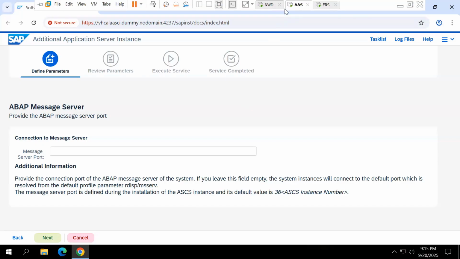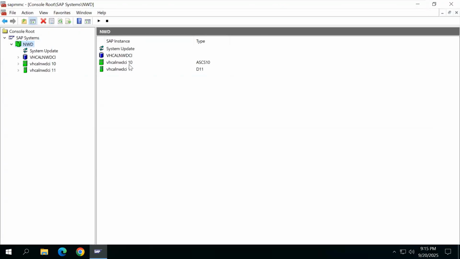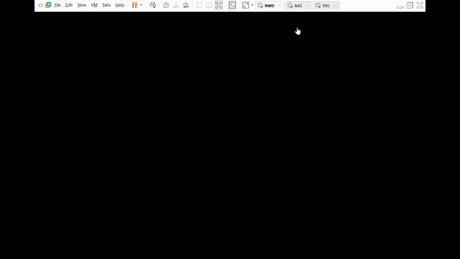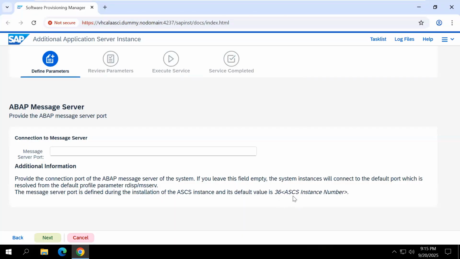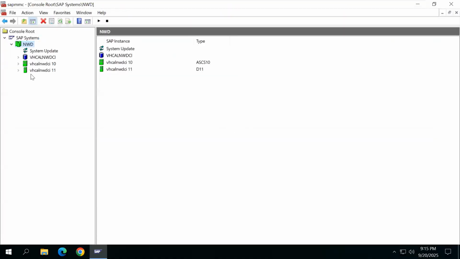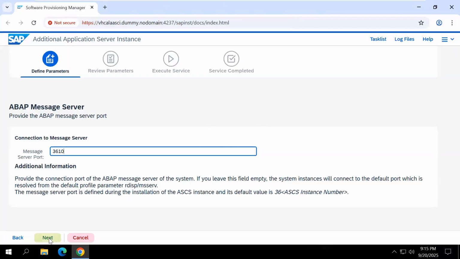My system's ASCS instance number is 10. That means here I want to enter 3610. And one more important point, the SAP system must be running. Suppose the SAP system is in stop condition. When I click next, they tell me they are not able to connect to your system. Now click next here.